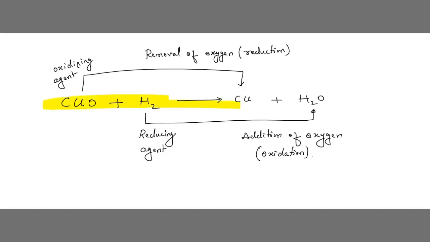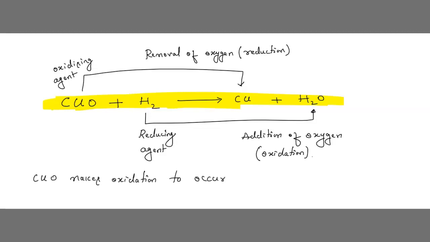I think the concept is clear to you, right? Yes or no? What happens when copper oxide plus hydrogen react? Who is the oxidizing agent and who is called the reducing agent? Where is oxidation happening and where is reduction happening? Finally, CuO, that is copper oxide, makes oxidation occur.